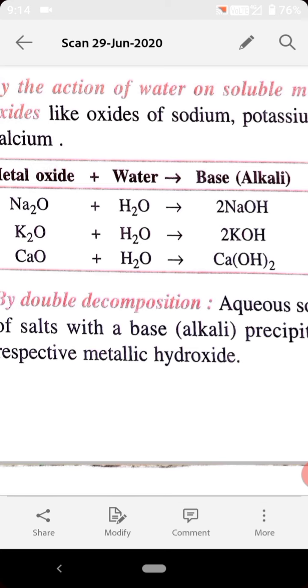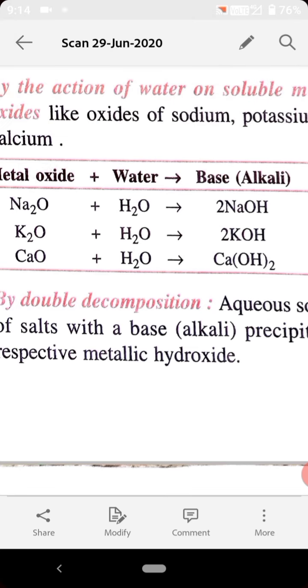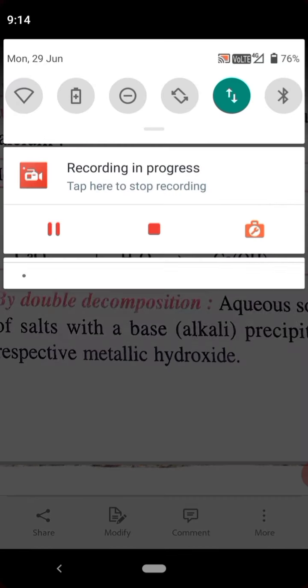I hope you people are understanding how the reaction is taking place. Sodium oxide plus water gives sodium hydroxide. It is a combination type of reaction: sodium oxide combines with water to form sodium hydroxide. Similarly, potassium oxide combines with water to form potassium hydroxide, and calcium oxide also combines with water to form calcium hydroxide, right?